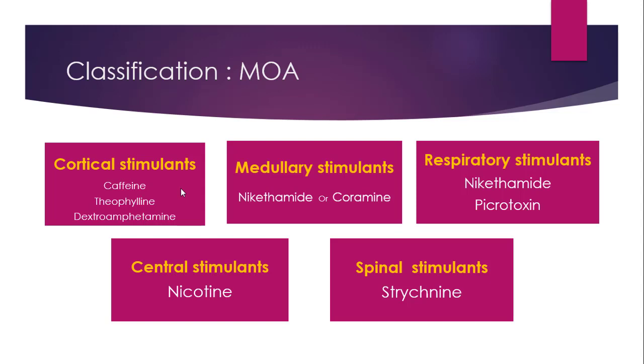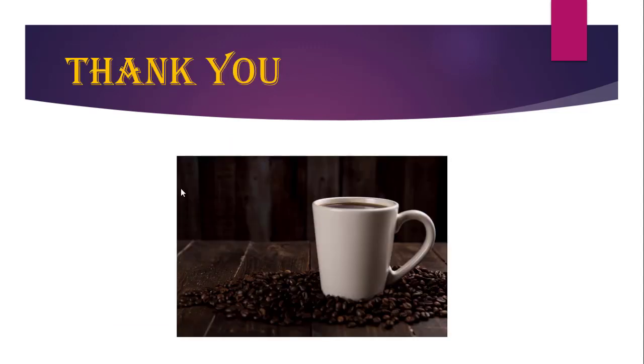Then respiratory stimulants are again nicotinamide or coramine, and the second drug is picrotoxin. Now central stimulants, the example is nicotine, and spinal stimulants, the example is strychnine. So this way we finish with the classification of CNS stimulants. With this, I thank you all and stay connected for the further videos of CNS stimulants. Till then, have a coffee, because we are going to deal with coffee ahead. Thank you.